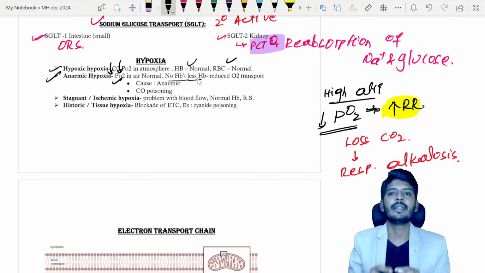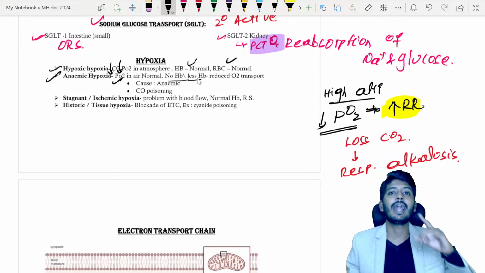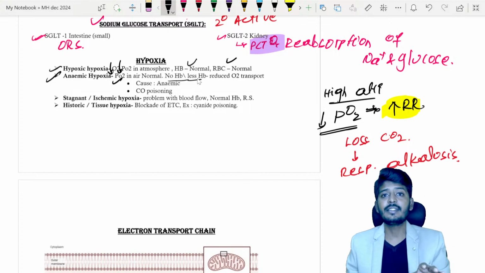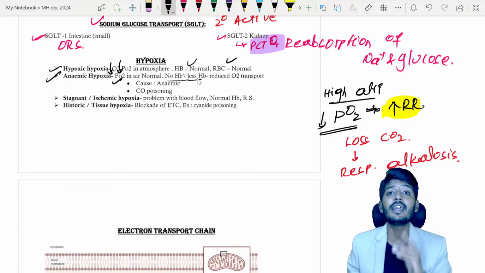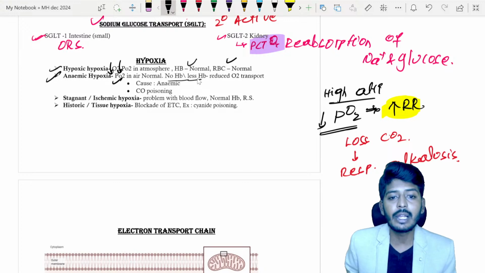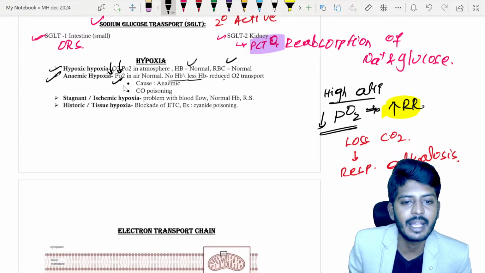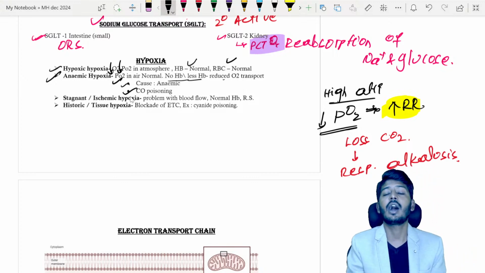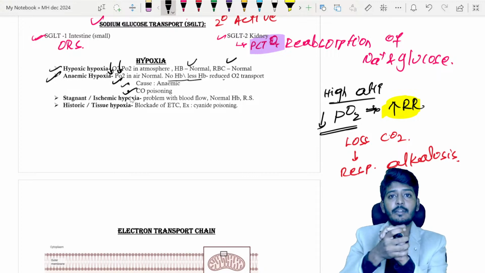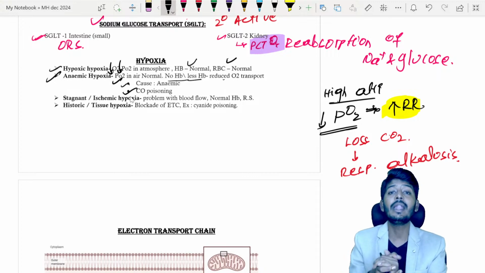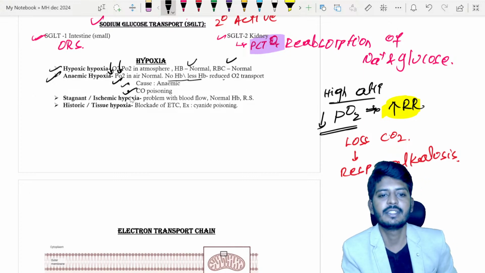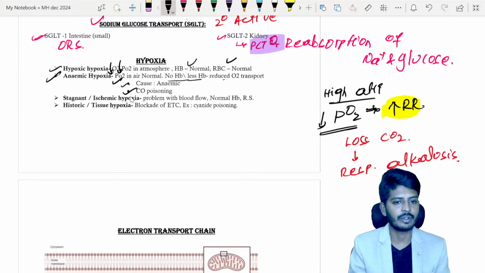So basically hypoxia means lack of oxygen. It can be caused by lack of oxygen in the atmosphere, in the surroundings, called hypoxic hypoxia. Or oxygen is there, lungs are working fine, but there is nobody to transport the oxygen, which we call anemic hypoxia. Anemic hypoxia can be seen with two causes: one is anemia itself, and the other is carbon monoxide poisoning. Carbon monoxide has more affinity for hemoglobin, because of which free hemoglobin will not be there for the transport of oxygen. That is the story of anemic hypoxia.